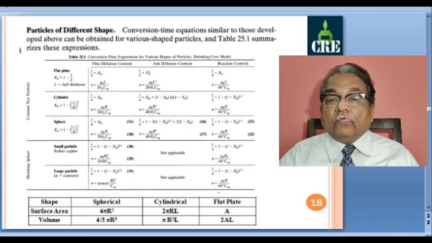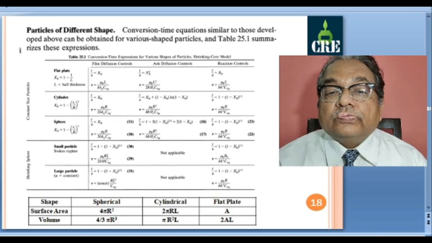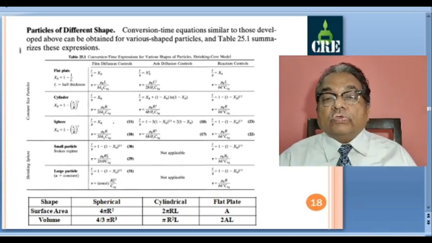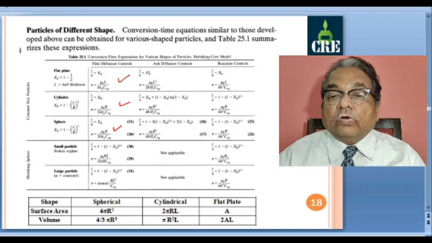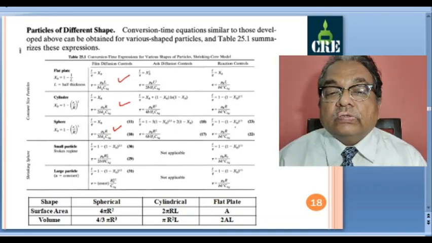So for all three geometries, if you look at these expressions, first we have derived this expression, then we have seen this expression, then we have seen this expression. Now we have derived this, that is for spherical particle as diffusion control.